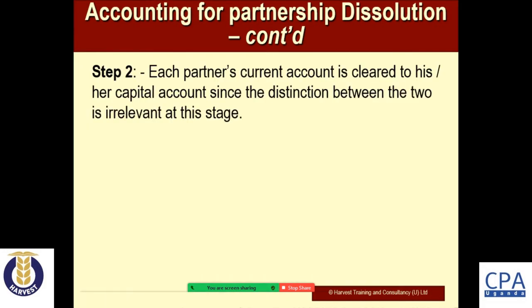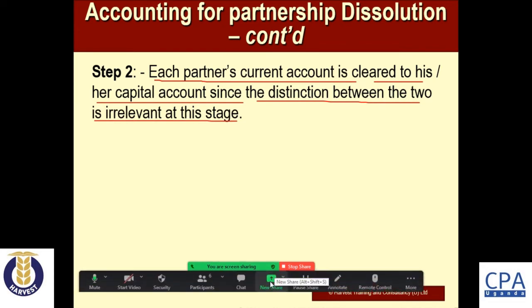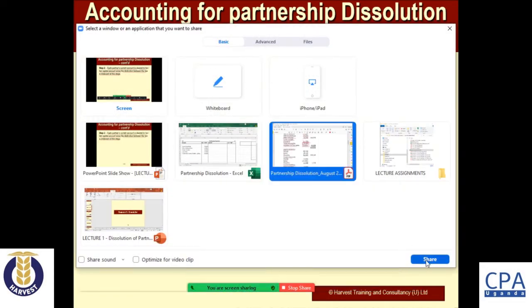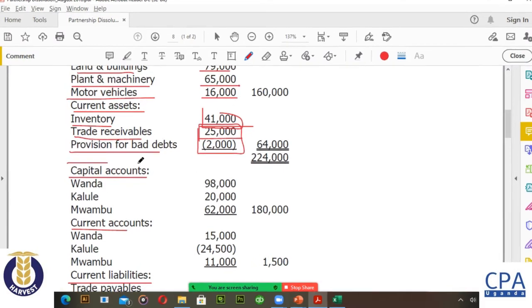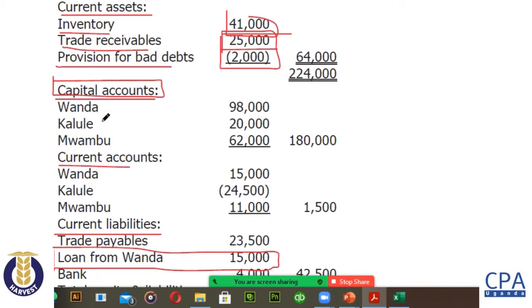Now in step number 2, we are saying that each partner's current account is cleared to his or her capital account, since the distinction between the two is irrelevant at this stage. So what we are saying is that this separation of capital accounts from the current accounts is for a going concern. If a partnership is a going concern, then we need to separate capital accounts from the current accounts.